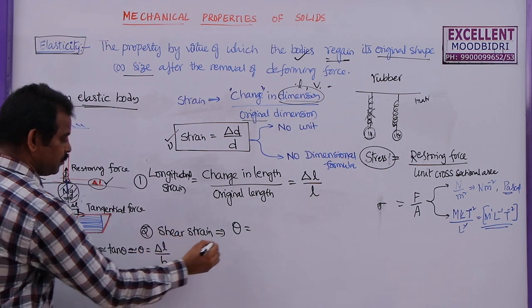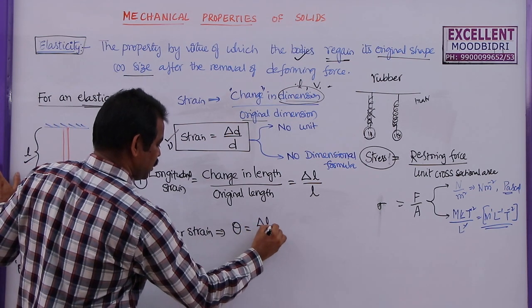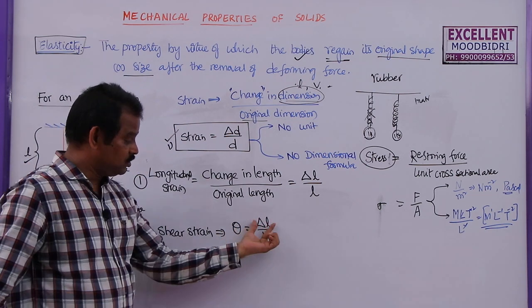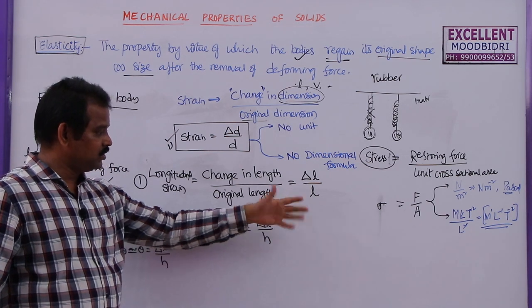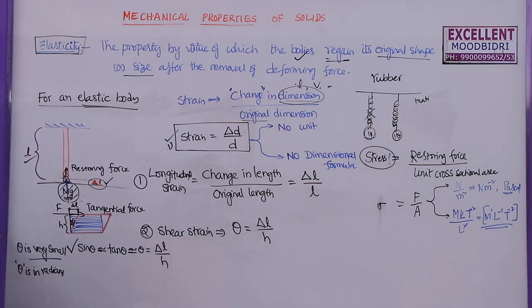Here shear strain is given by theta, which is given by delta L by h. This is a change in length. This height is also a length. Length by length, once again it has no unit and no dimension formula.